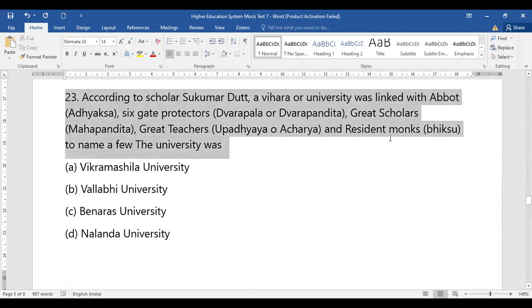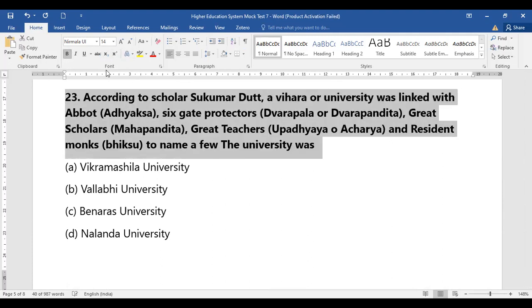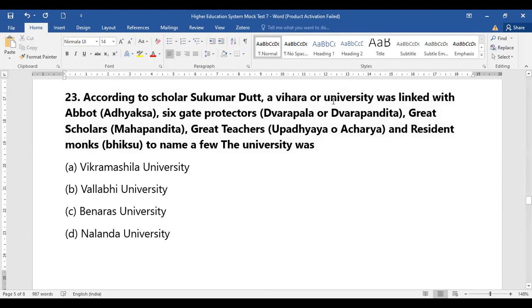According to the scholar Sukumar Dutt, a vihara or university was linked with Adyasha, the 6 great protectors, great scholars or great teachers, and the resident monks. Yes, we have the Sanskrit name of it. So according to the scholar Sukumar Dutt, a vihara was linked with what? Vikramshila, Vallabhi, Benares, or Nalanda University. So which university was it linked with?